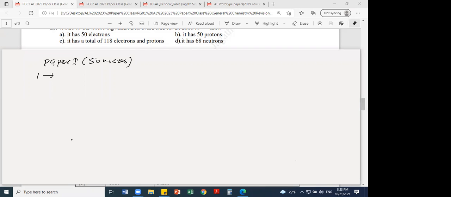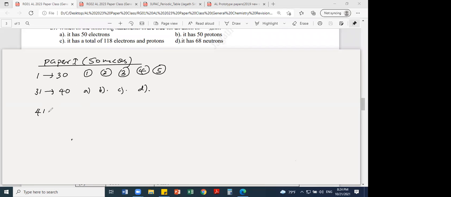The first 30 actually is not that hard, but 31 to 40 is harder. In 1 to 30 there are 5 answers, right? Then 31 to 40 you get A, B, C, D, and 41 to 50 you get the statement questions. There are 2 statements, first statement and second statement. That's what we are doing now.